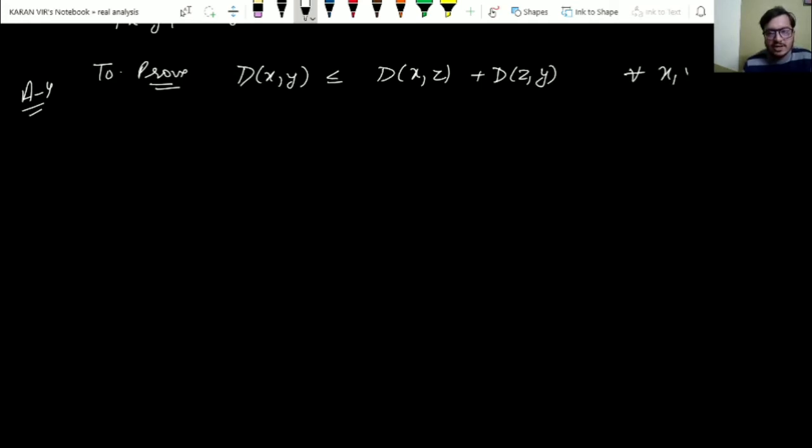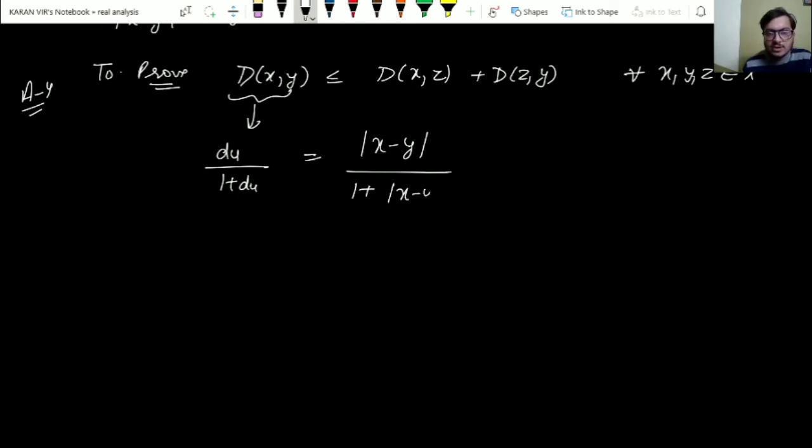For all x, y and z coming from the non-empty set X, right? Now just apply the definition of d(x,y). This is nothing but d under usual upon 1 plus d under usual, right? And what is d under usual? We know that it is nothing but modulus of x minus y divided by 1 plus mod of x minus y. Now what you need to do is just add and subtract z from here. So you can write it down, x minus y plus z minus z, right, upon 1 plus mod of x minus y.